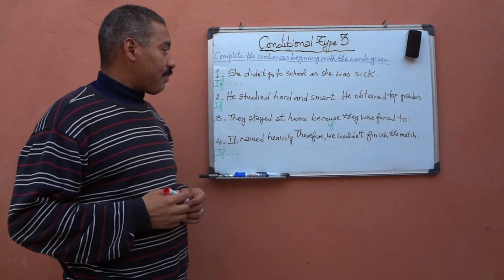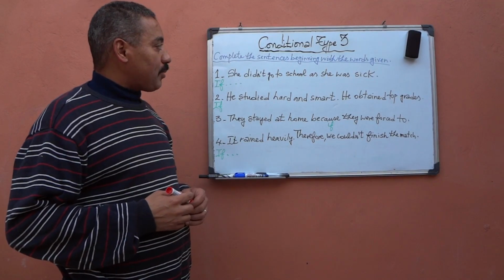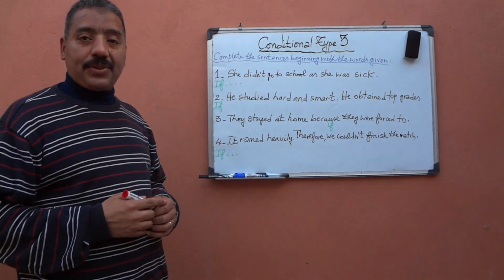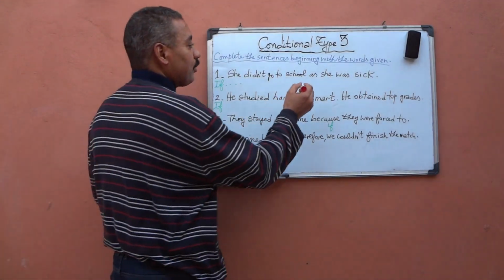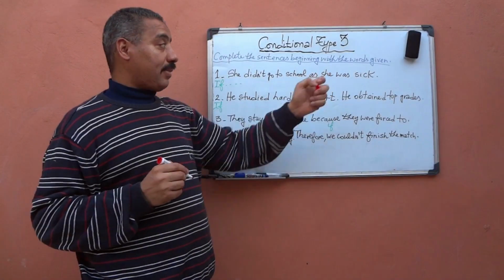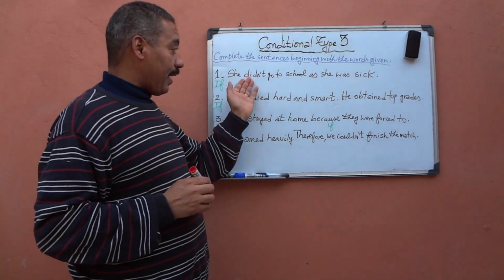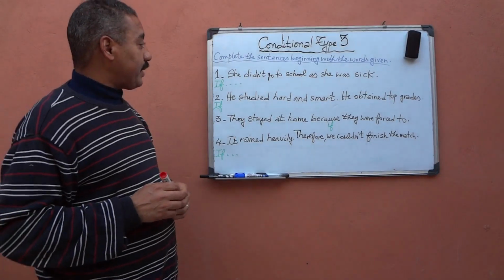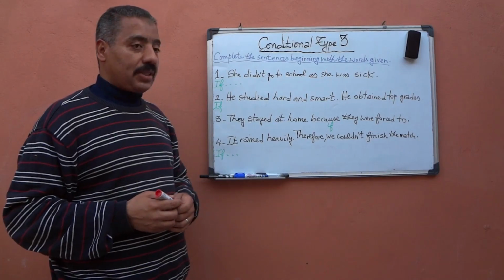Practice with conditional type 3. Complete the sentences beginning with the words given. She didn't go to school as she was sick. Of course, here, if you look at the word as, it means because, which means that this is the cause and this is the effect. Right. This condition happens after this. She didn't go to school. Why? Because she was sick.